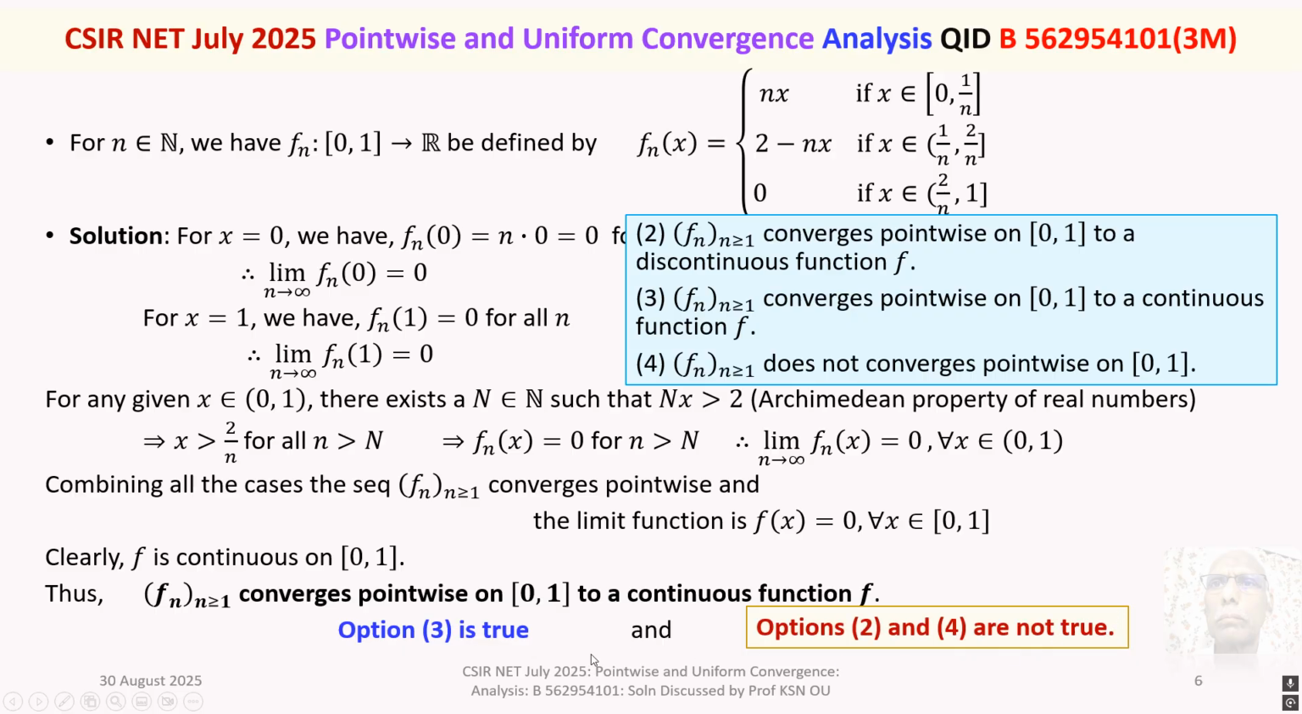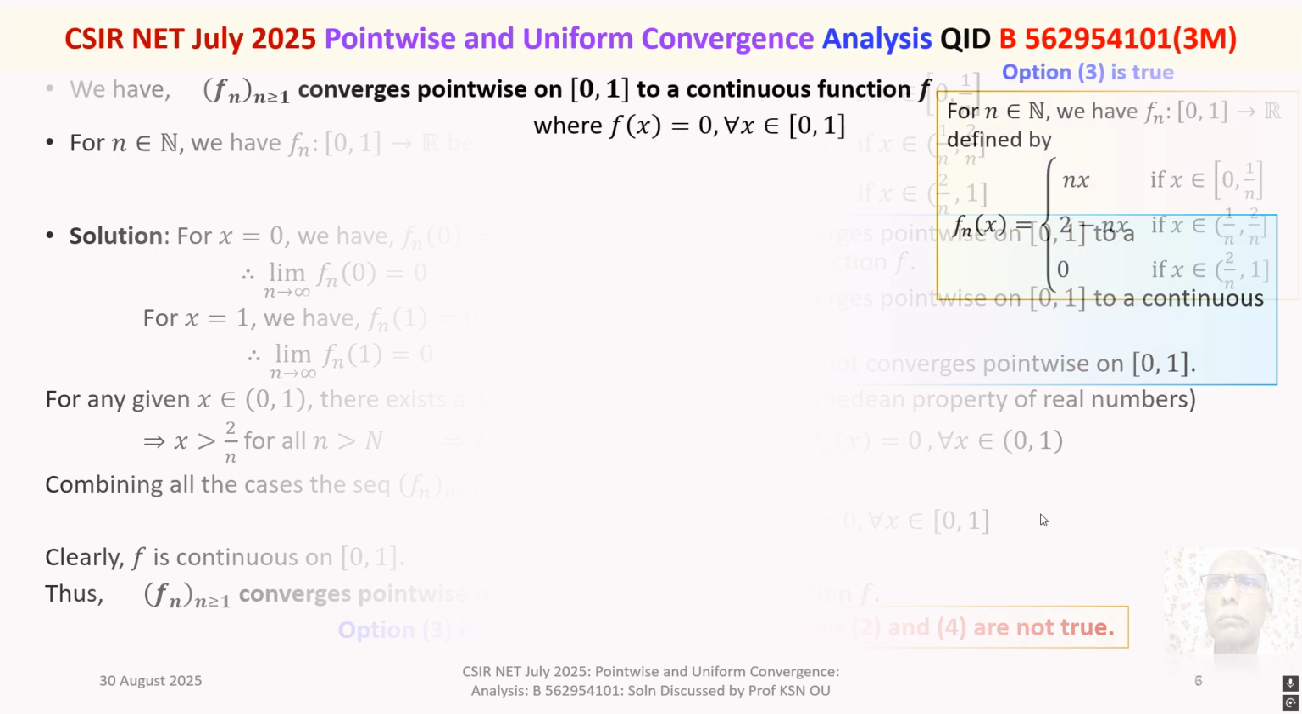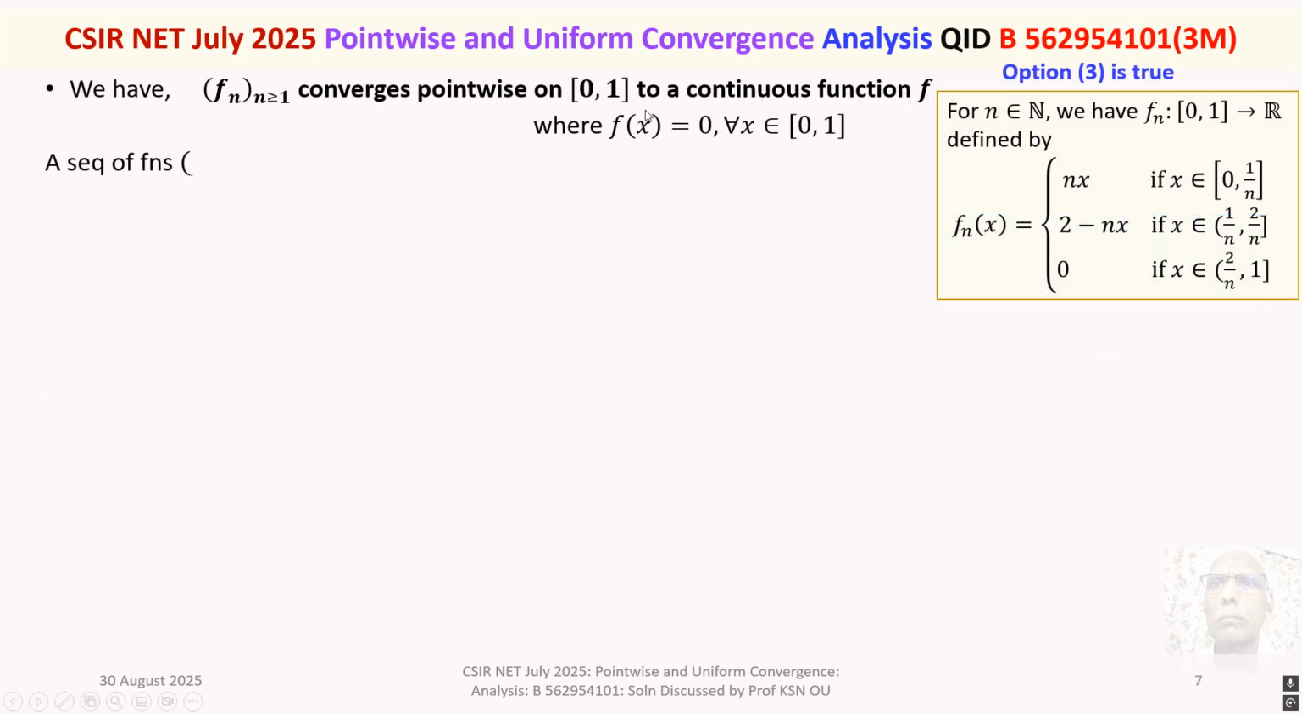Therefore, options 2 and 4 are not true. Option 3 is true. So, practically, this is the question that is placed in part B. Therefore, the question is over. Our answer is option 3 only. Anyway, we will discard the other option. That is uniform convergence. It is defined like this.